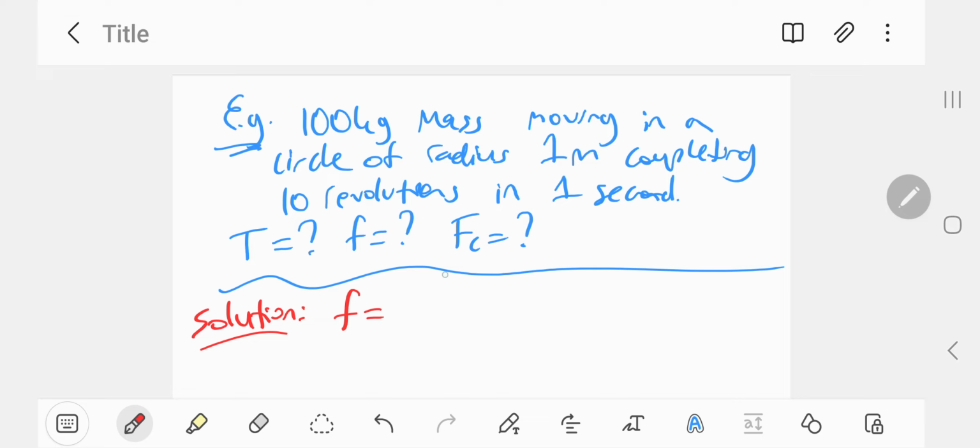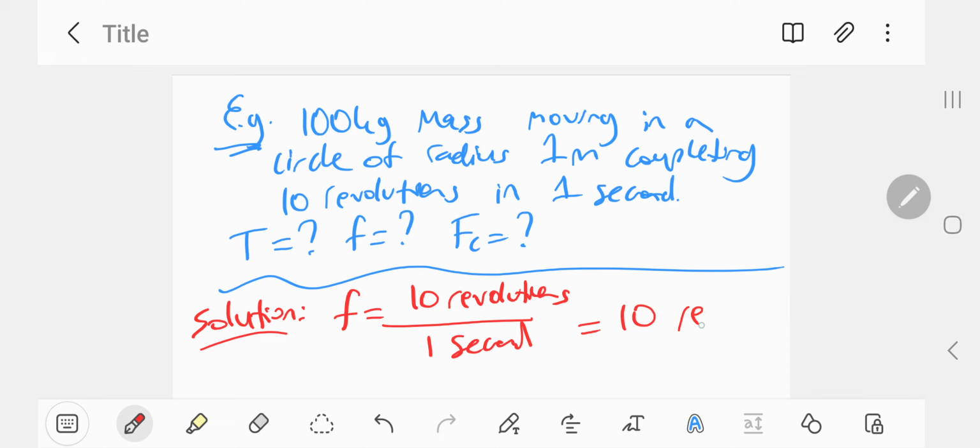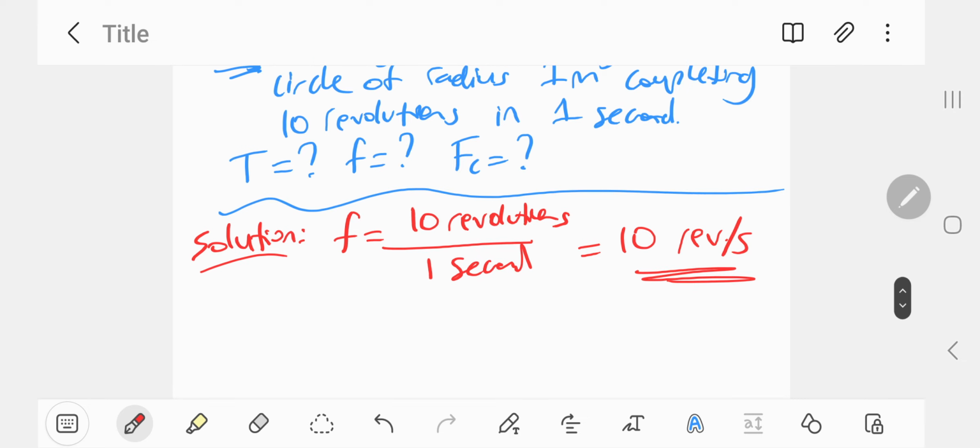So it completes 10 revolutions every 1 second, and that is just 10 revolutions per second. So that's the frequency. We can now use this to work out the period, because the period is just 1 divided by the frequency, the reciprocal of the frequency. And that is just equal to 1 divided by 10, which is just 0.1 seconds.